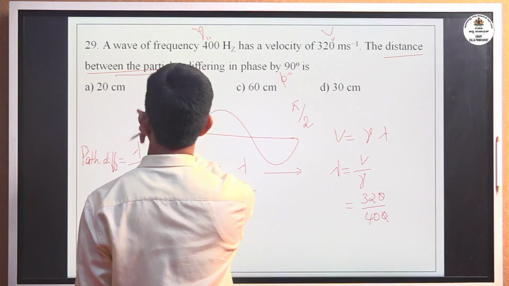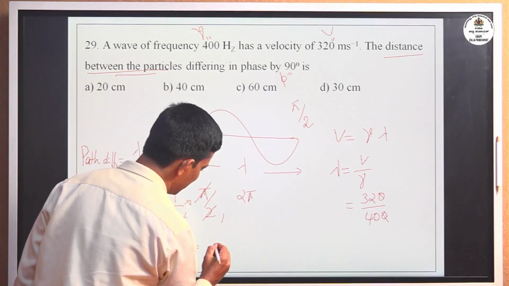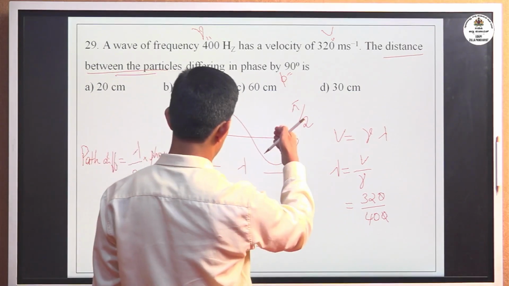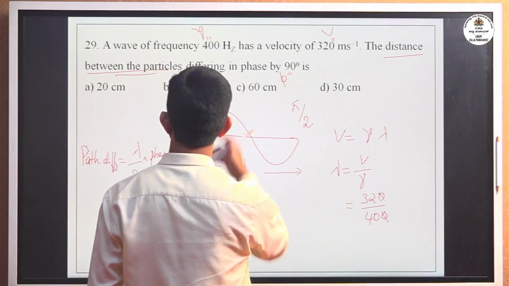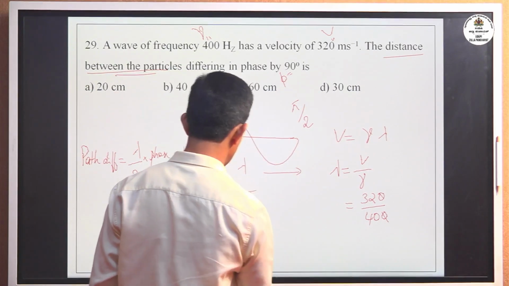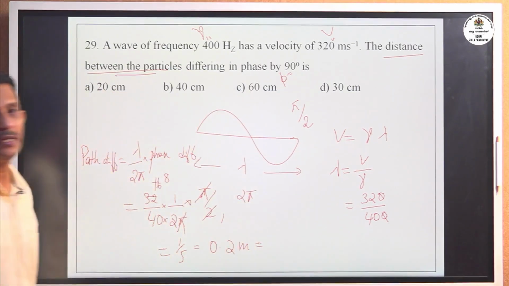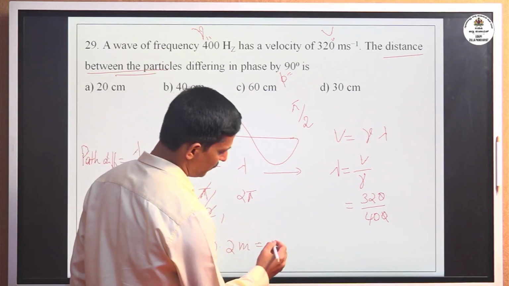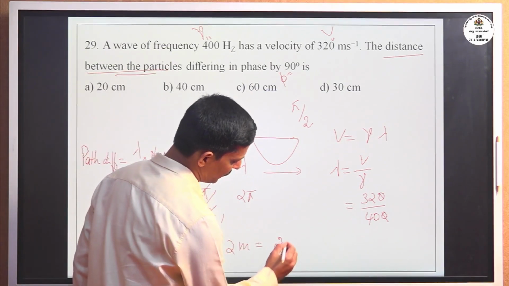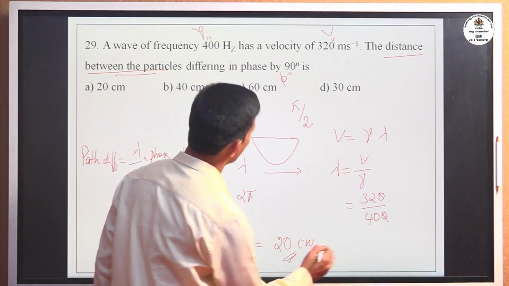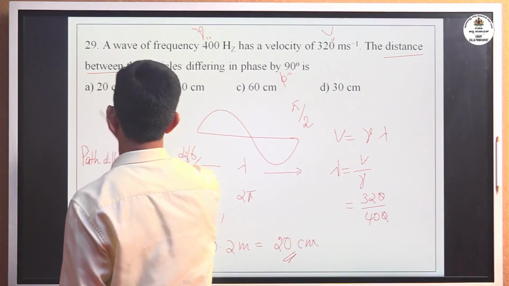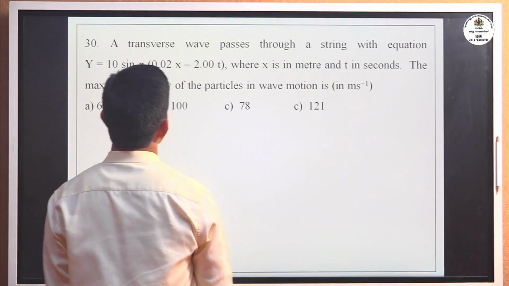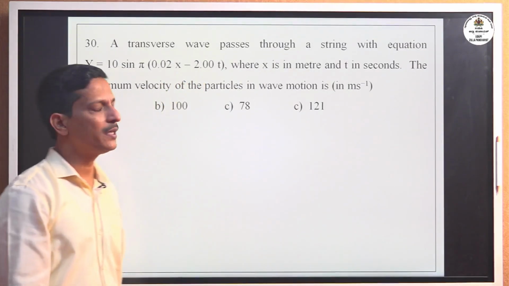But your options are given in centimeters. 1 by 5 is 0.2 meter, and 0.2 is not there because the options are in centimeters, so you have to convert meter into centimeter. 1 meter equals 100 centimeters, so 0.2 multiplied by 100 is 20 centimeters. For this problem, the correct option is 20 centimeter. Okay, move to the last problem, the 30th problem.